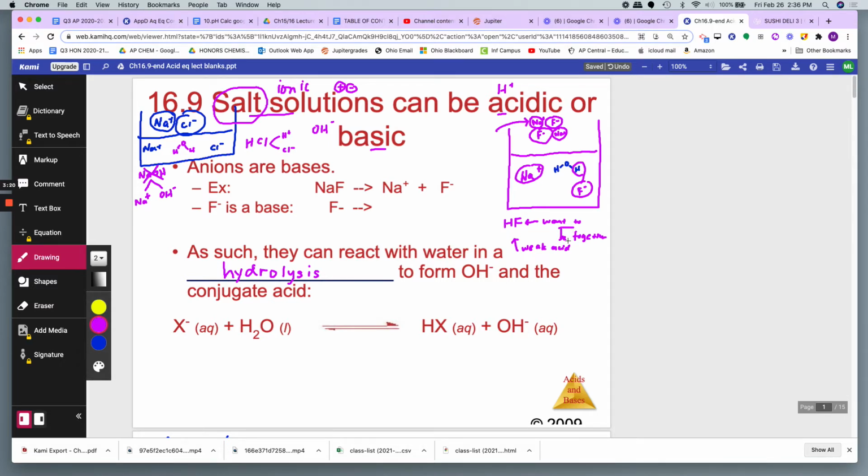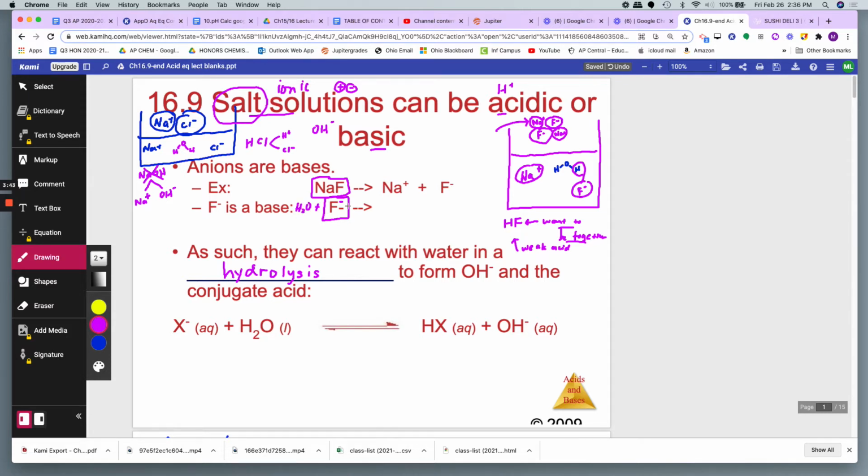They want to be together, which means when you put NaF in water, the NaF will dissociate into Na plus and F minus. The F minus will hydrolyze or react with water, so you're going to add H2O.